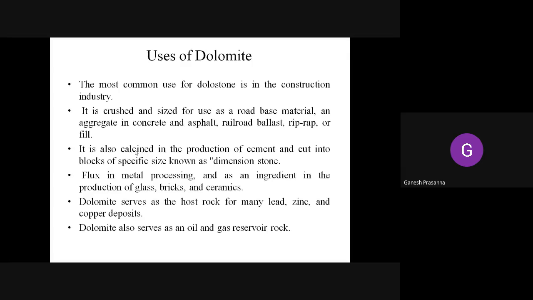You can see the part of the world famous Bijapur Gol Gumbaz, the part of the Gol Gumbaz where you can find the whispering gallery at the top. It is made out of dolomitic marble itself. It is not plain marble, it is made up of dolomitic marble. So that's why it is very hard.